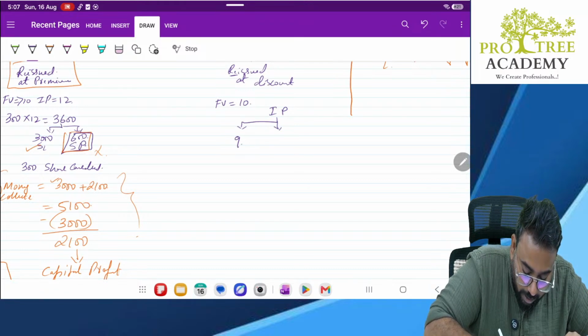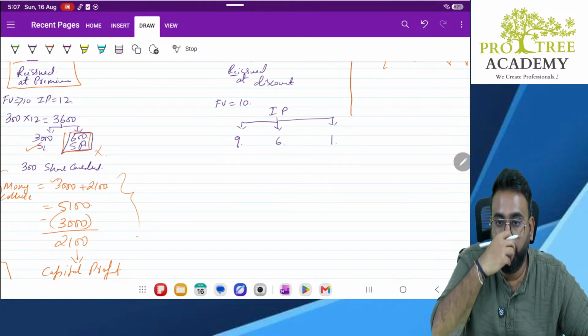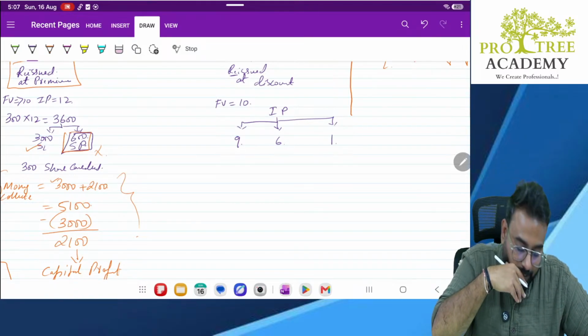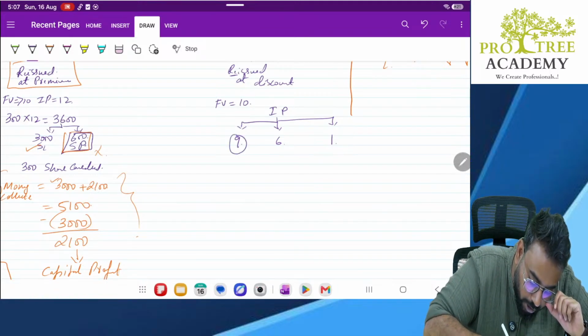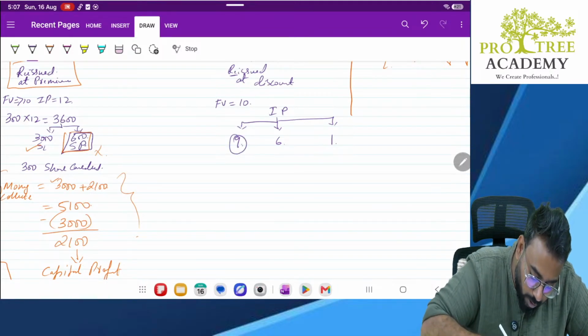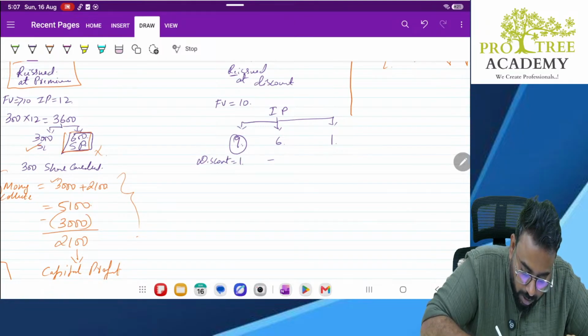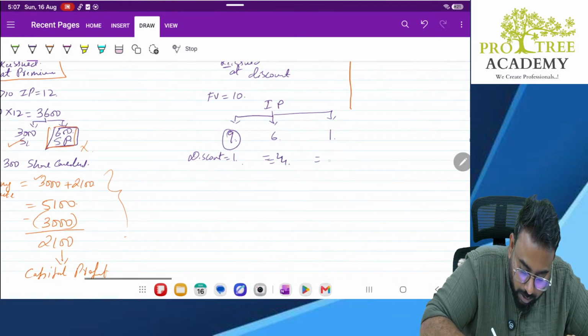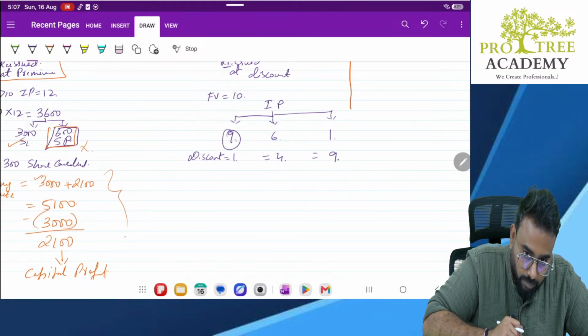I am issuing it at 6 rupees. I am issuing it at 1 rupee. Clear? Now, if you are issuing it at 9 rupee, what is the discount? Discount is 1. Here discount is 4. Here discount is 9 rupees.